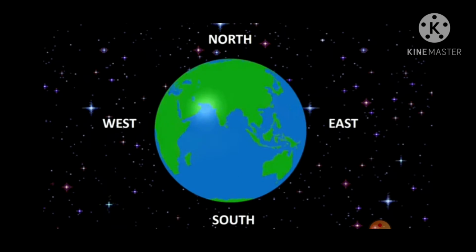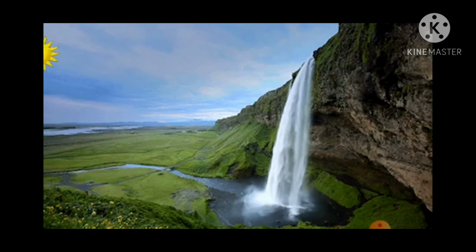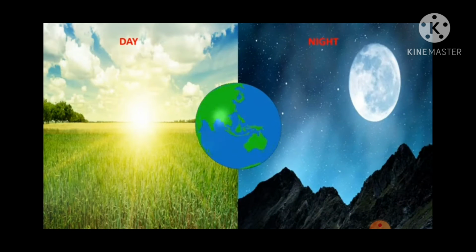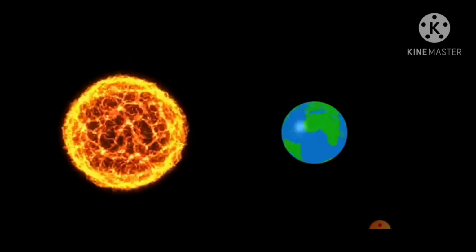Here is a globe representing all the directions. Sun rises in the east and sets in the west. So why is it happening, students? It is happening because the rotation of the earth is from west to east.